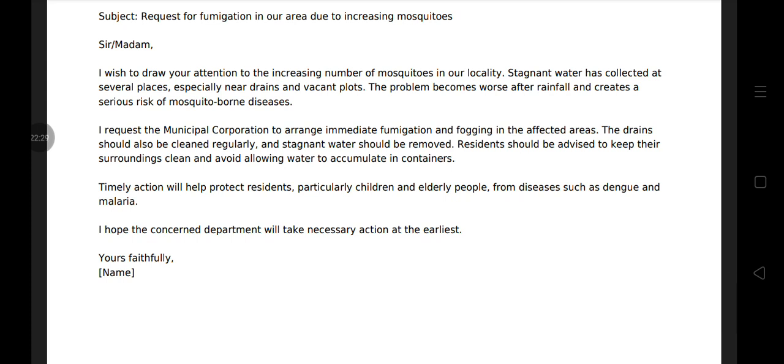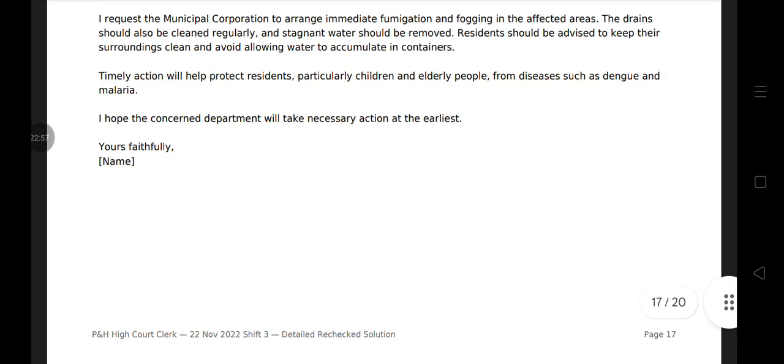The drain should also be cleaned regularly and stagnant water should be removed. Residents should be advised to keep their surroundings clean and avoid allowing water to accumulate in containers. Timely action will help protect residents, particularly children and elderly people, from disease such as dengue and malaria. I hope the concerned department will take necessary action at the earliest. Yours faithfully, then write your name.